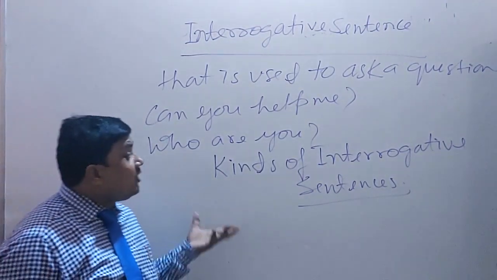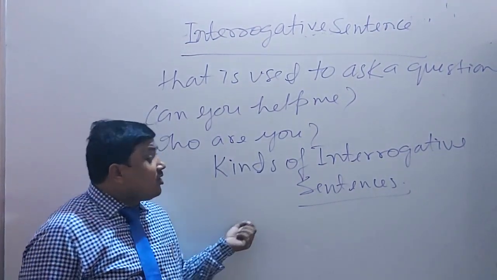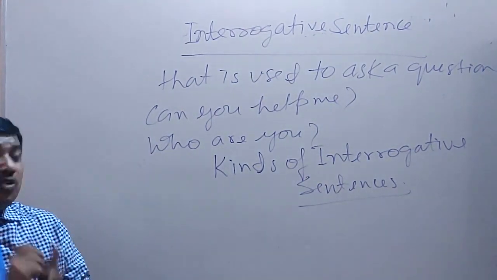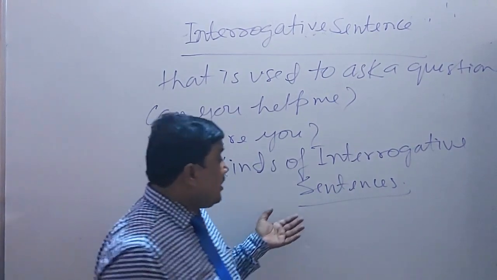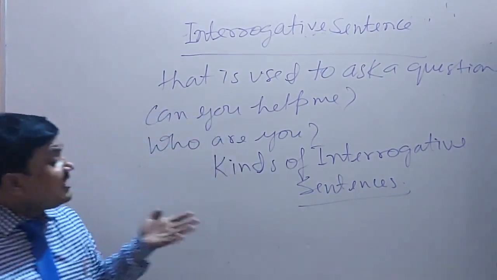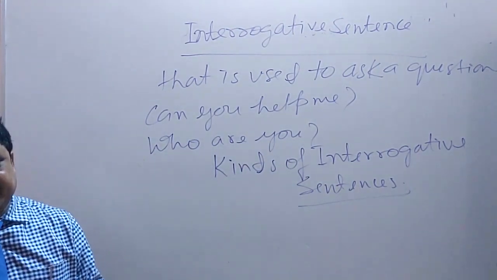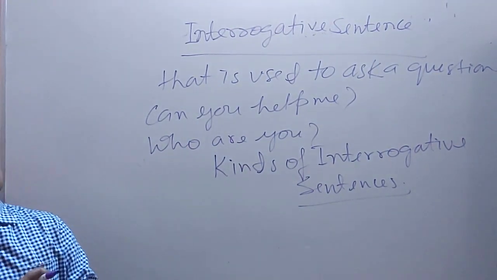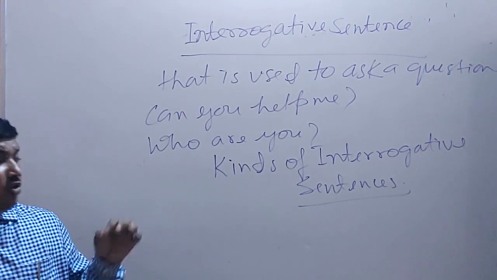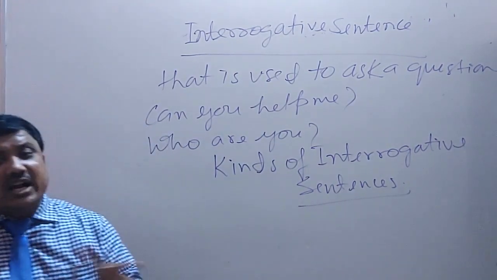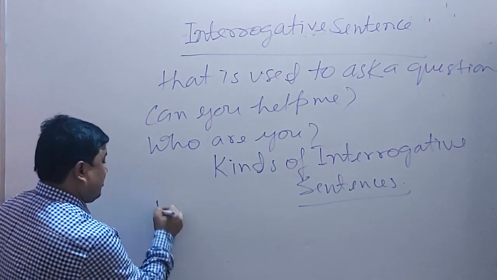So I will tell you there are 2 kinds of interrogative sentences. Once more, generally it is considered that there are 6 kinds, but mainly it is known and considered that there are 2 kinds.